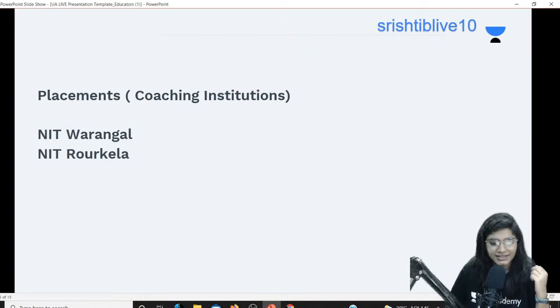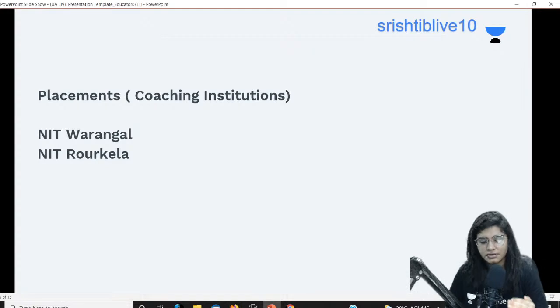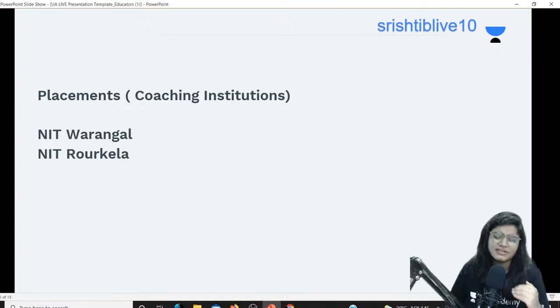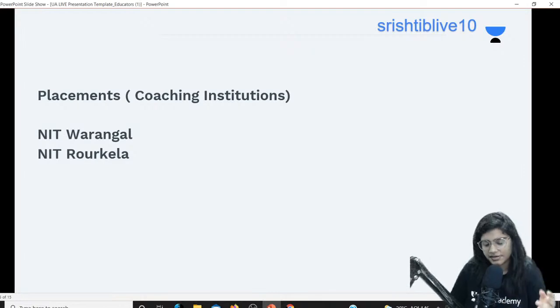So these two things you have to keep in mind if you're interested in coaching, or JEE coaching, or in general JAM coaching also. If you're interested in this coaching sector, then you have to give priority to NIT Warangal and NIT Rourkela. So this is the first thing if you're interested in placement.